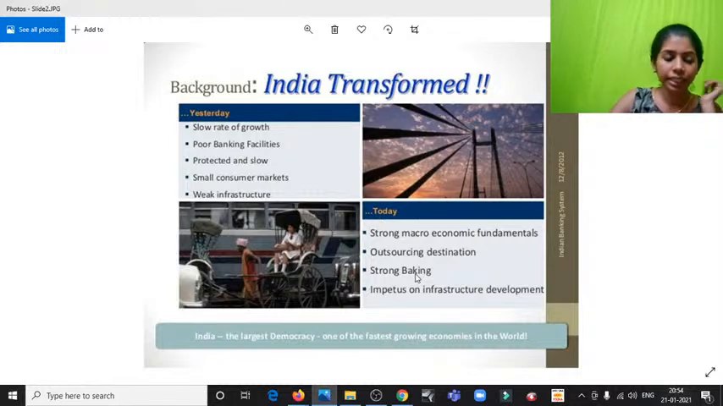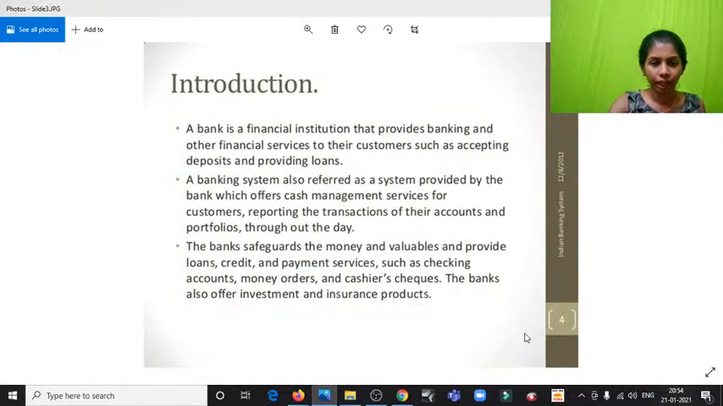It's okay. And India is the largest democracy, one of the fastest growing economies in the world. And we also have other nations, but it is not necessarily a democracy. And introduction. A bank is a financial institution that provides banking and other financial services to its customers, such as accepting deposits and providing loans.